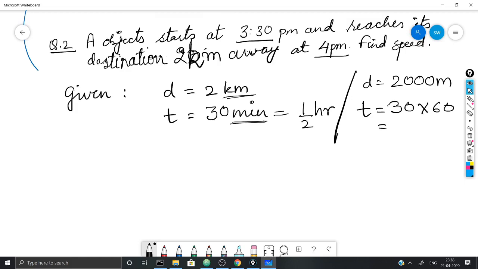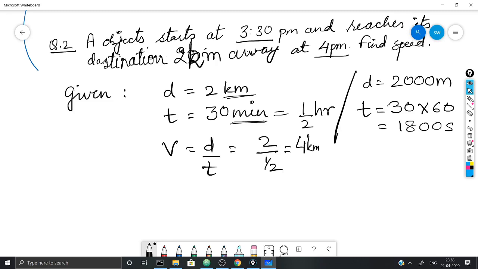That will be 3 × 6 = 18, 1800 seconds. So the formula is speed is equal to distance upon time. If you use this formula you get 2 upon half, that is 4 kilometers per hour. And if you use this formula, velocity is equal to distance upon time, then you get